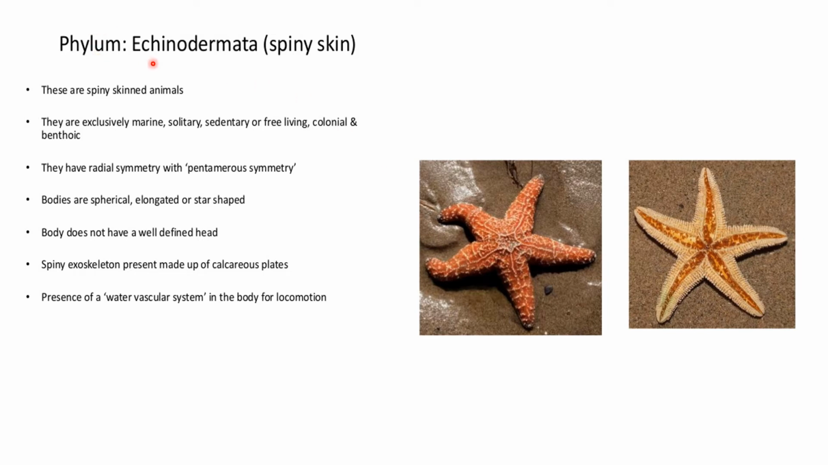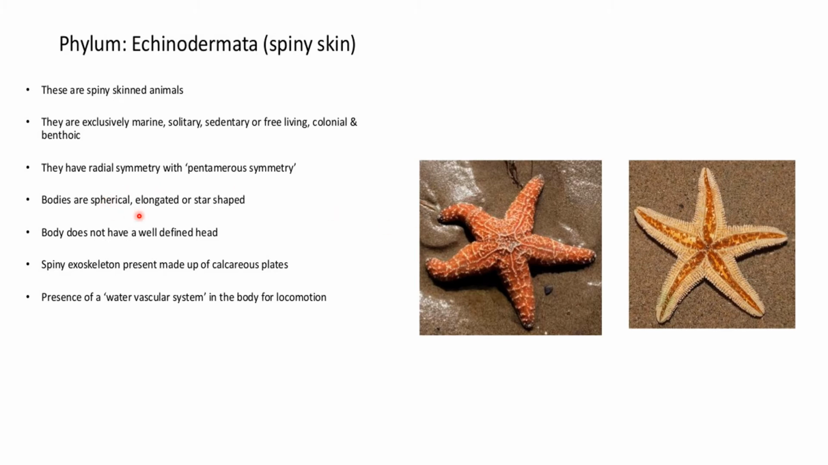Moving on further, there is Echinodermata, which means spiny skin. These are spiny skinned animals, as there are spines projecting from them. They are exclusively marine, solitary, sedentary or free living, colonial or benthic. They are radially symmetrical with pentamerous symmetry, as we can see over here. Five-part symmetry is present there.